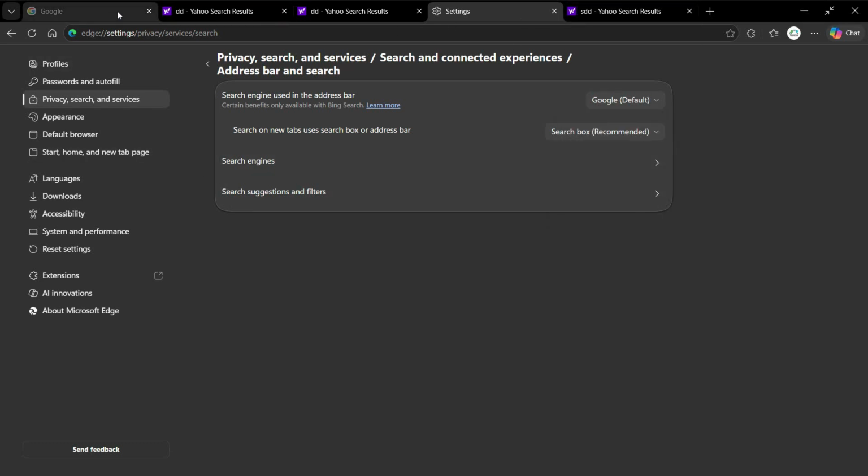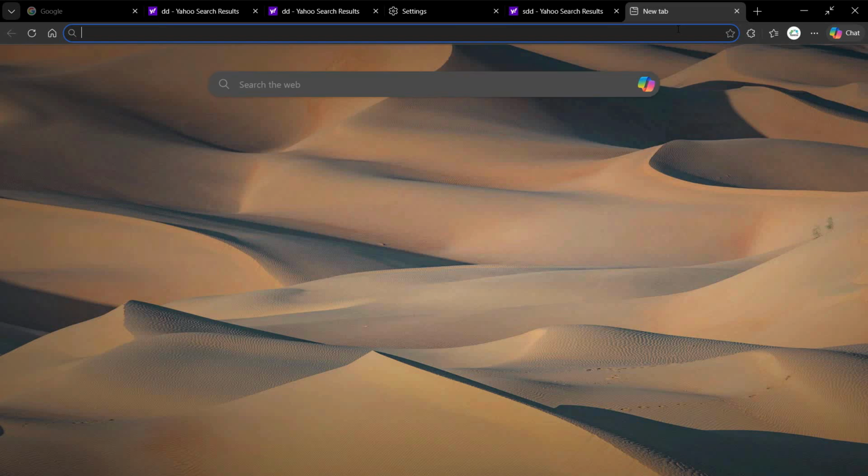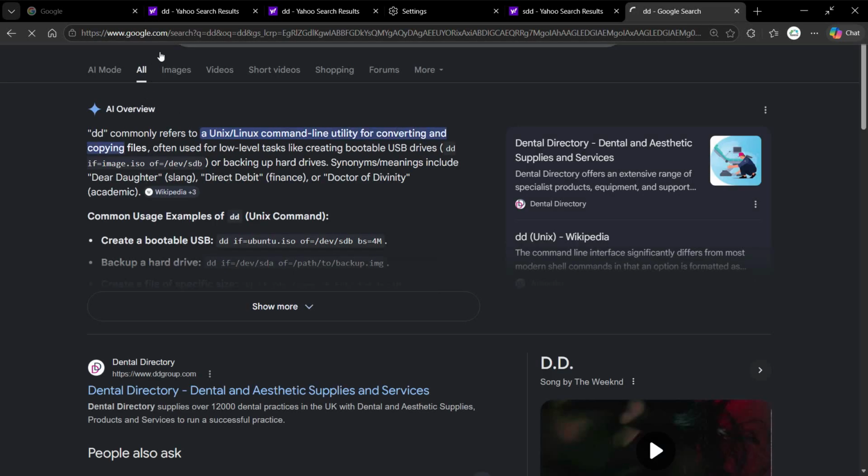And then you can close out of the browser, or you can open a new tab to see if that is applied or not. So that's pretty much it, guys.